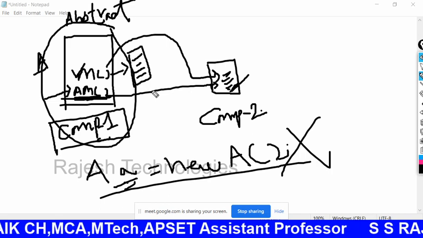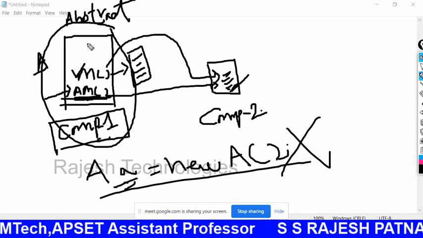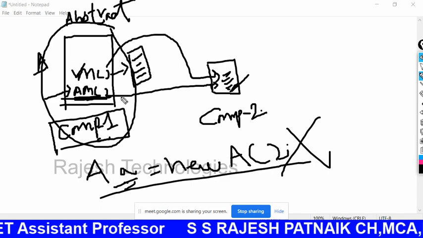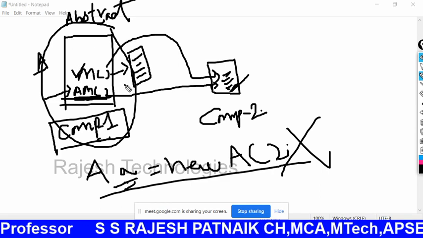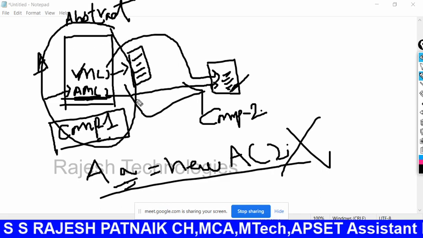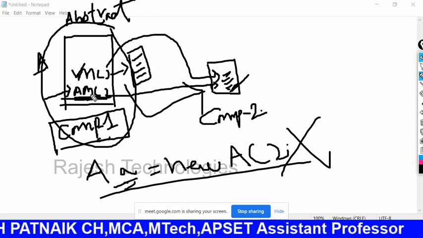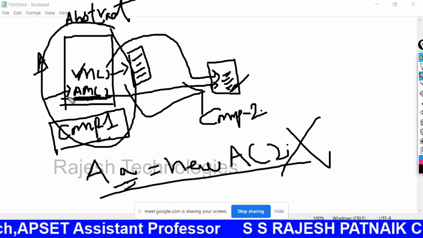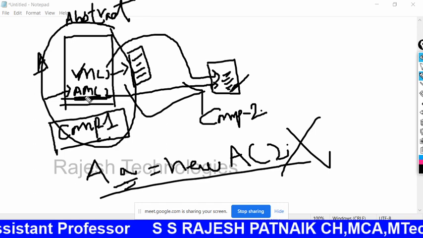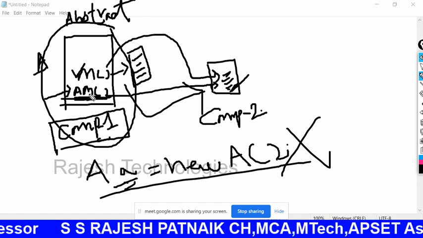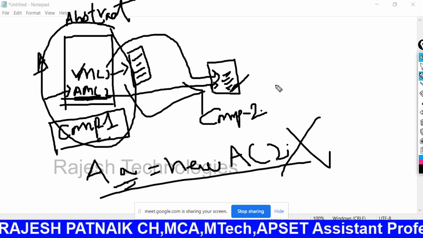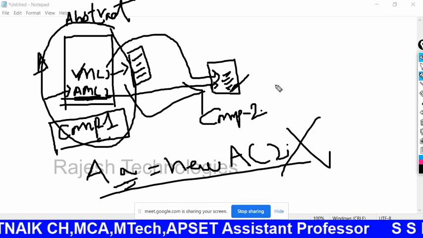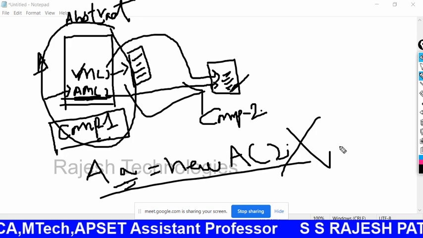What is the main goal of creating an abstract class? If I create an abstract class, I give it to my subordinate companies or sub developers. They have to follow my rules and regulations. Whatever return type and method name I use for this method, the same rules and regulations they have to follow. Okay, students, do you understand what I am saying?